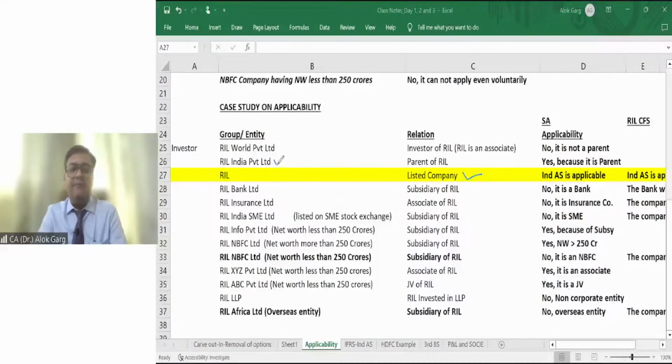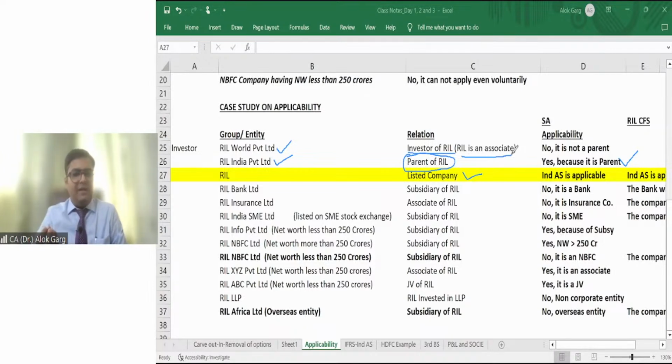Reliance India Private Limited, RIL India Private Limited, and RIL India Private Limited is a parent of Reliance Industries. Whether Ind AS is applicable to RIL India Private Limited? Yes, because it is a parent. You remember on upward holding company is covered. You remember? There is another entity, RIL World Private Limited. And this RIL World Private Limited is an investor of Reliance Industries Limited. Means Reliance Industries Limited is an associate of RIL World Private Limited.